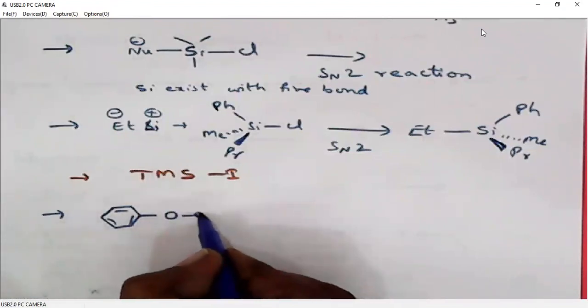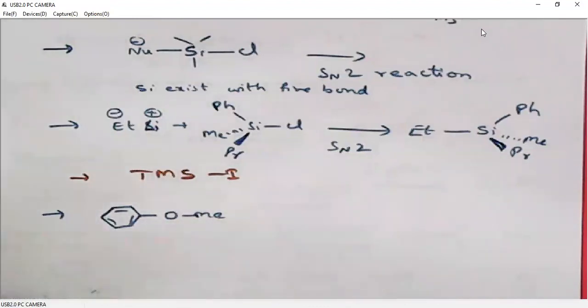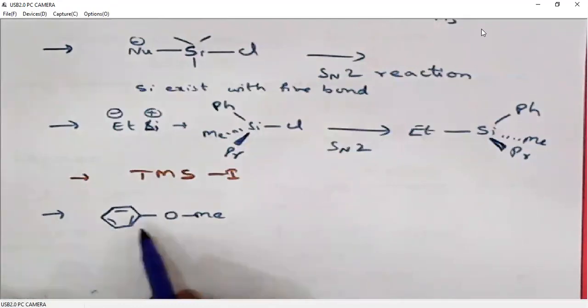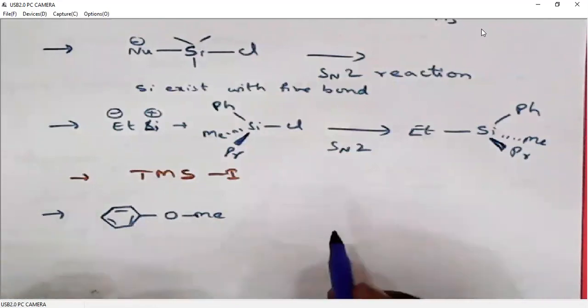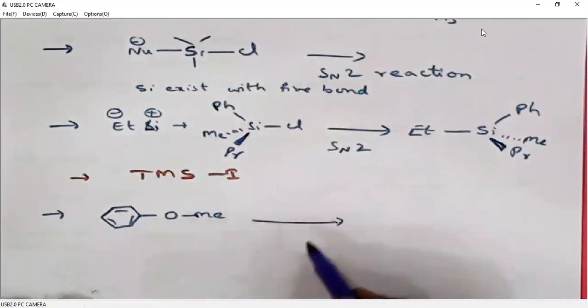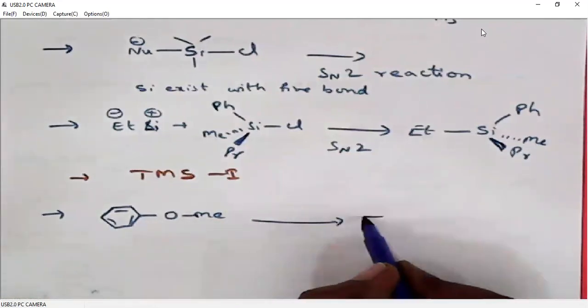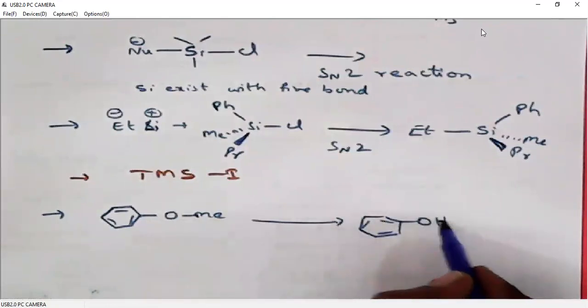Phenols can be protected with alkyl groups. So these alkyl phenyl ethers, these phenolic ethers, are very stable molecules. When we want to deprotect them to the corresponding phenol, it is very difficult, right?